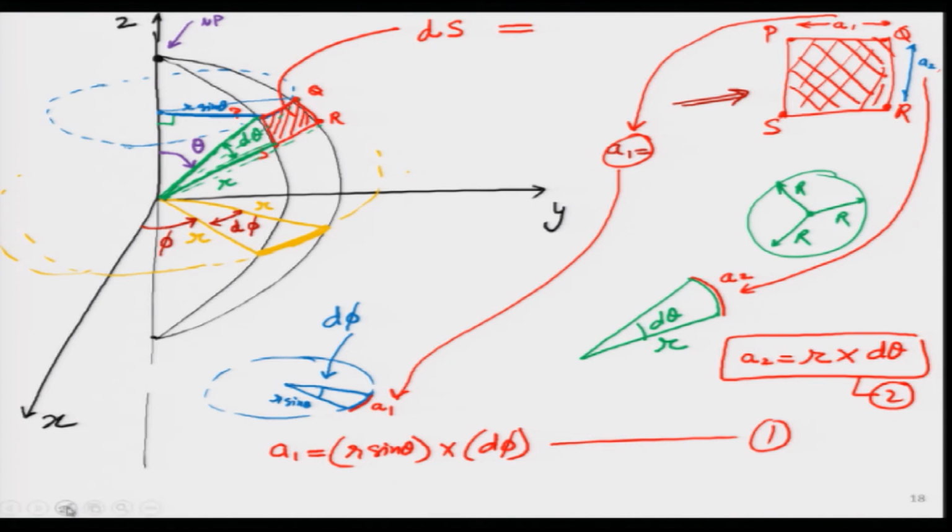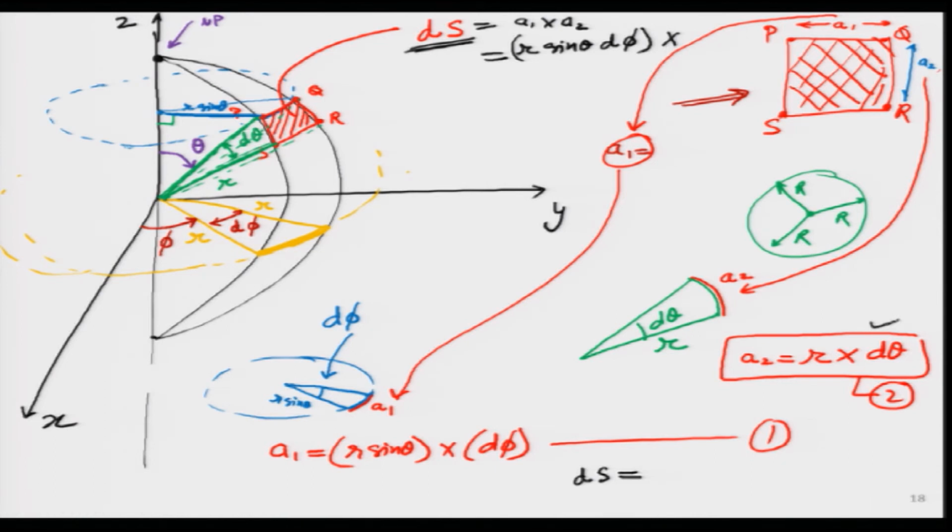Now, I am very excited. The area turns out to be ds. You remember this was ds, look over here. So, I will write it here itself. ds is simply A1 into A2. What is A1? A1 comes from here. It is r sin theta into d phi. Okay, I put a product sign over there.